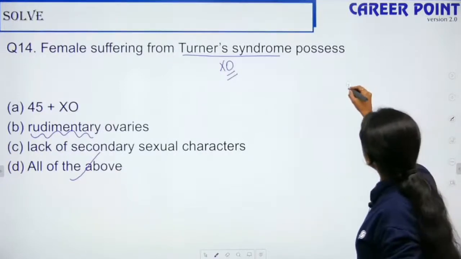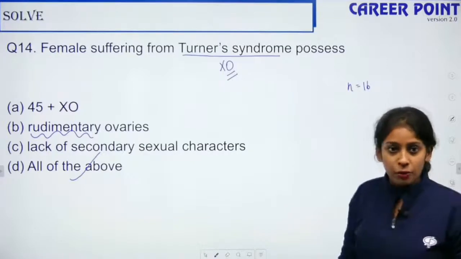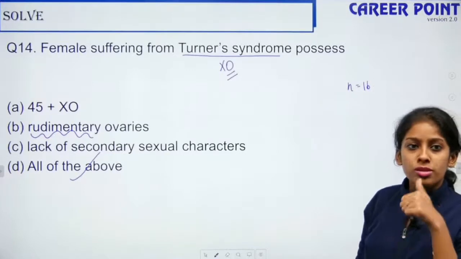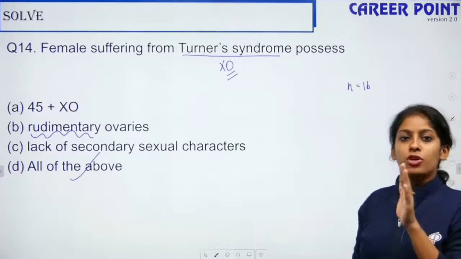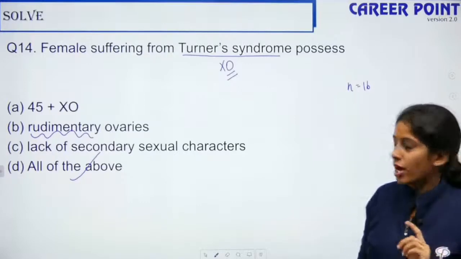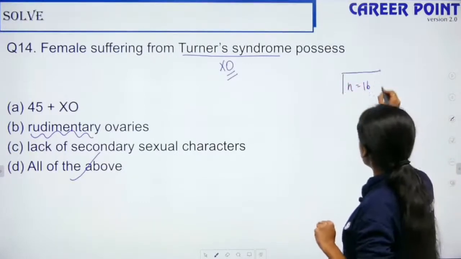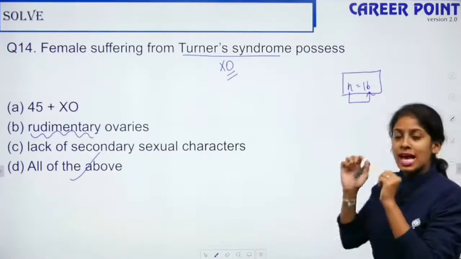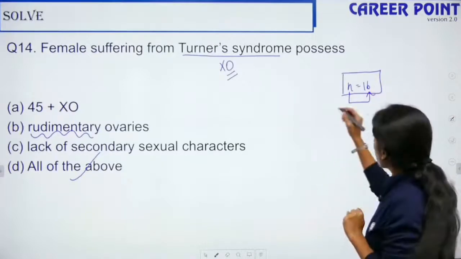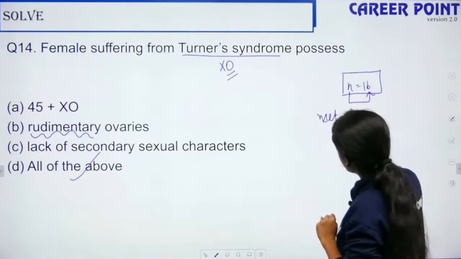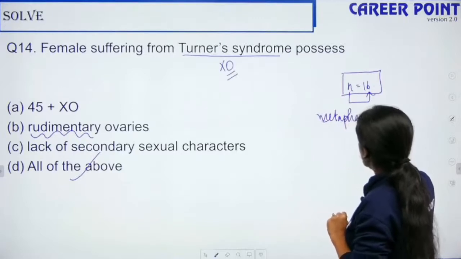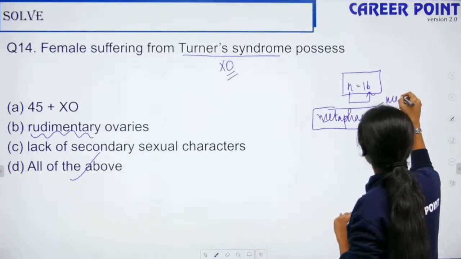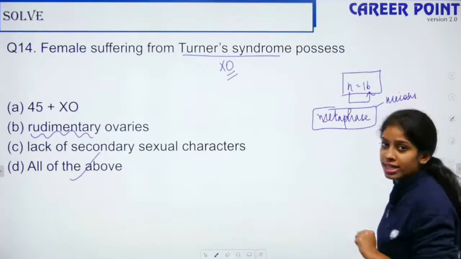He says if n is equal to 16 in plants, what is the possible number of chromosomes in metaphase 1 of meiosis? So n talks about the chromosome number. In humans, haploid is 23. When it enters metaphase, that is the actual cell division, and he is asking about metaphase 1, which is meiotic division.